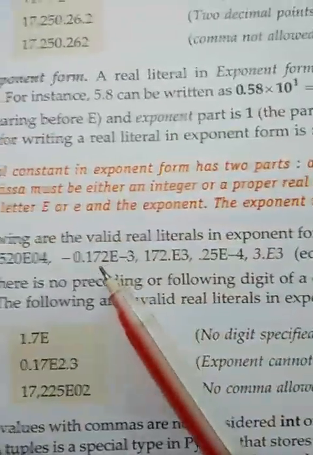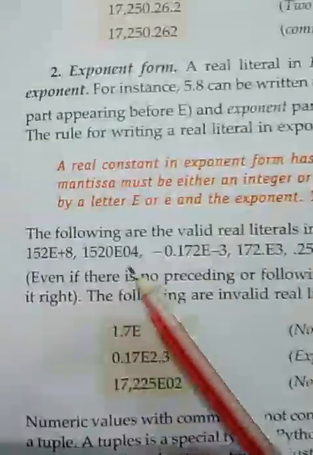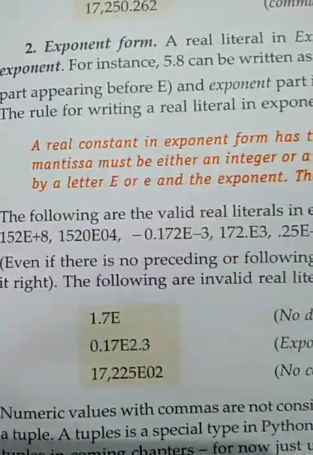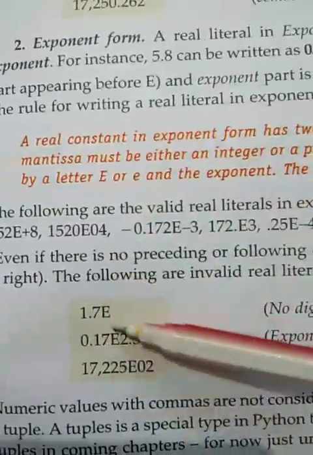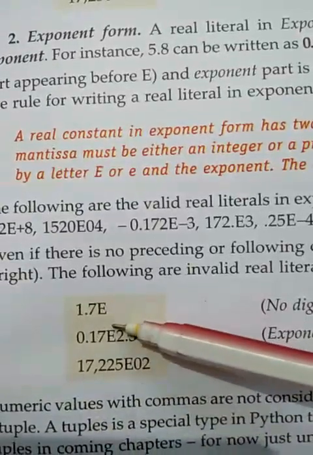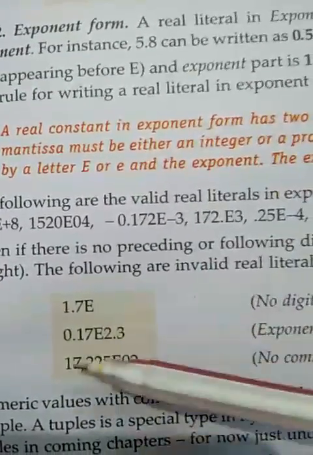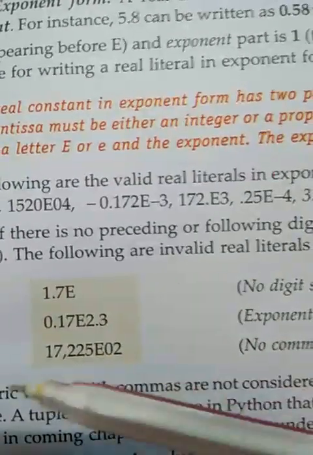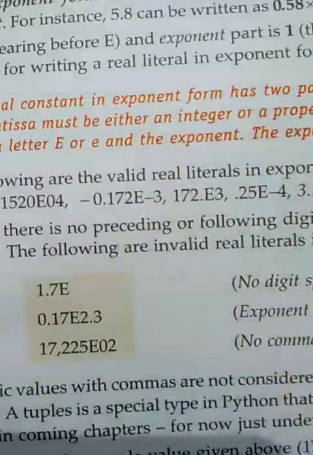So these are some valid examples in exponent form. And there are some rules. These are invalid: 1.7 e to the, here the power is missing. This one, power cannot be in an exponent. In this, the first value is not in decimal.